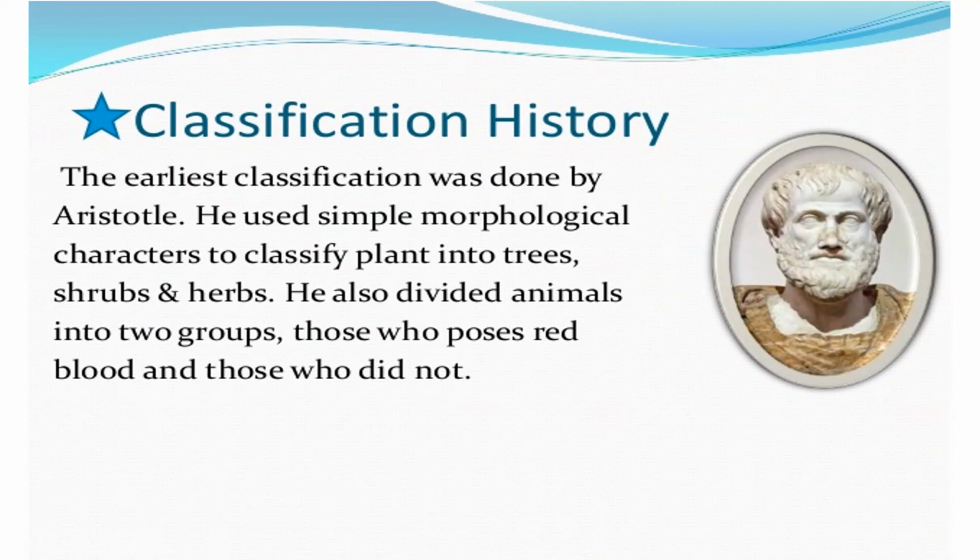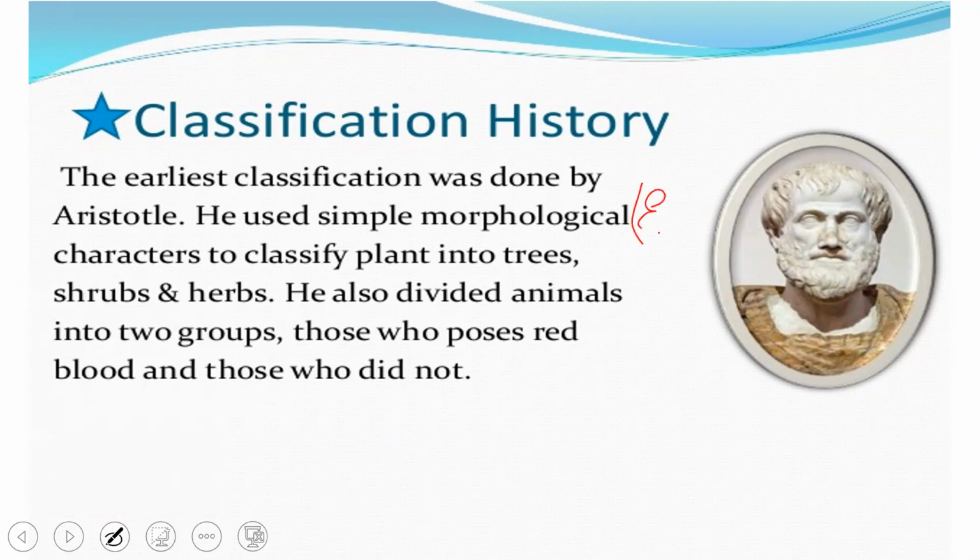Classification has been given by so many scientists, but the earliest classification was given by Aristotle. As we know, Aristotle is known as the father of zoology, and he's also known as the father of biology. His system of classification was an ancient system, and the classification was done simply based on morphological characters. We all know what morphology is. Morphology is nothing but the external appearance.